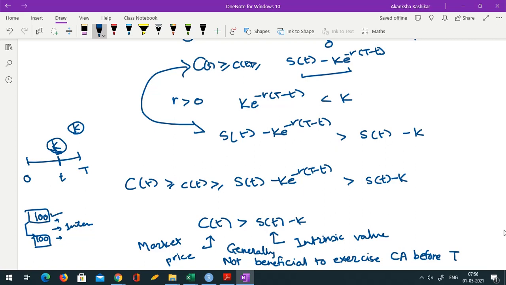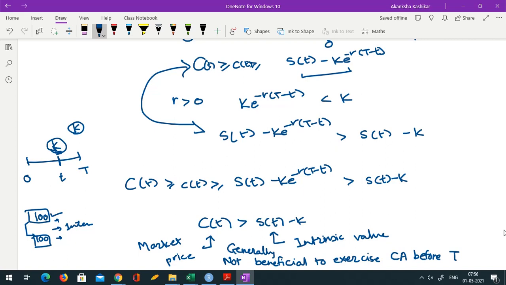So paying today is more expensive even though the amount looks the same. The same thing happens in an American call option. If I exercise the option at some intermediate time point, I have to shell out K rupees at that time point, which is mathematically more expensive than paying K rupees at the end of the expiry period. This is one reason.